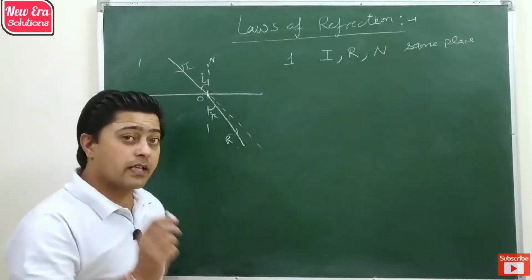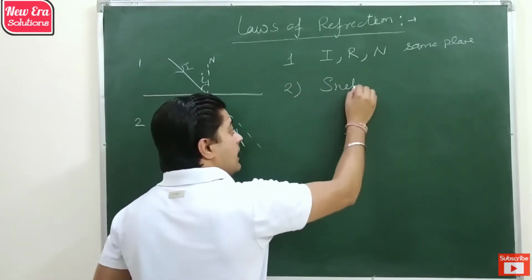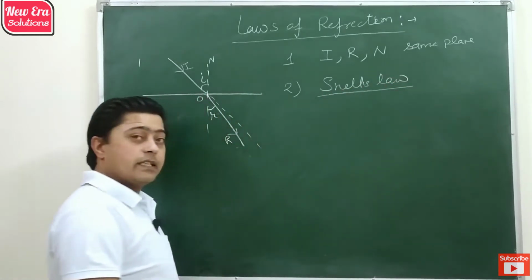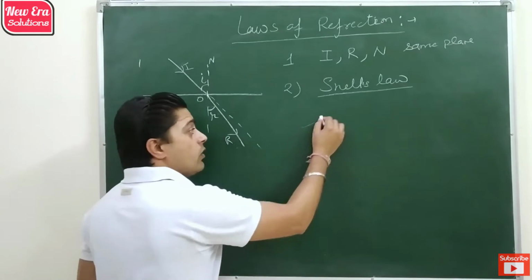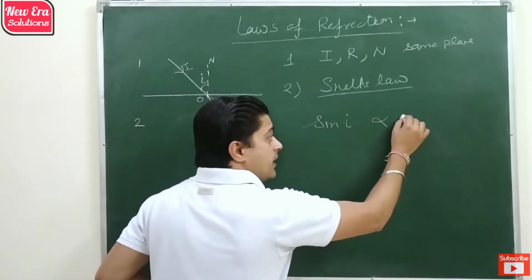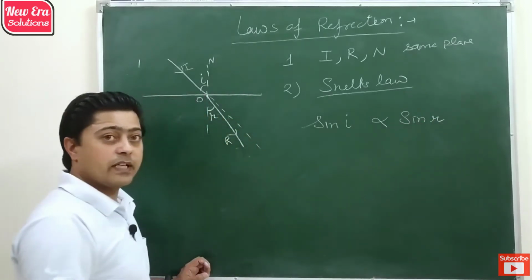Then we have the second law of refraction, which is very important and known as Snell's law. This law states that the sine of the angle of incidence is directly proportional to the sine of the angle of refraction.